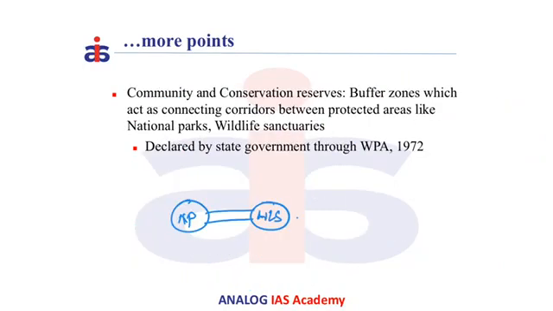Suppose there are two protected areas, that is a national park on the left side and a wildlife sanctuary on the right side, and these are connected by a corridor. If this corridor is owned by a private individual or a group of individuals, it is called a community reserve, and if this piece of land is owned by the government, it is called a conservation reserve. The main purpose of designating the community and the conservation reserve is to make sure that the buffer areas are not used for exploitation and are used for conservation. These are designated by the state government through the Wildlife Protection Act.